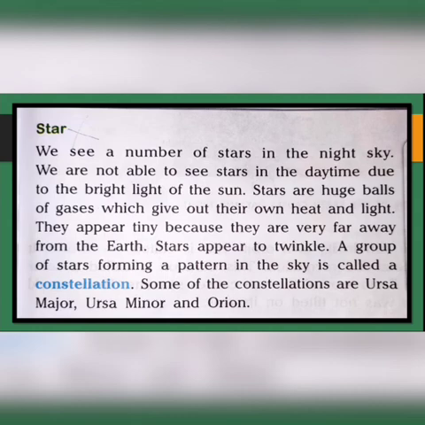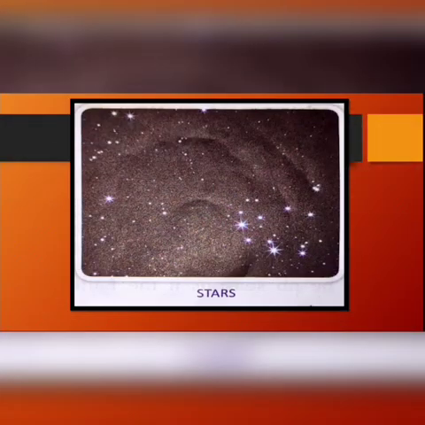And while looking at the sky, we see some stars forming some patterns, right? Those are called constellations. Here some examples of constellations are given. The stars appear like the sun, right? They twinkle.